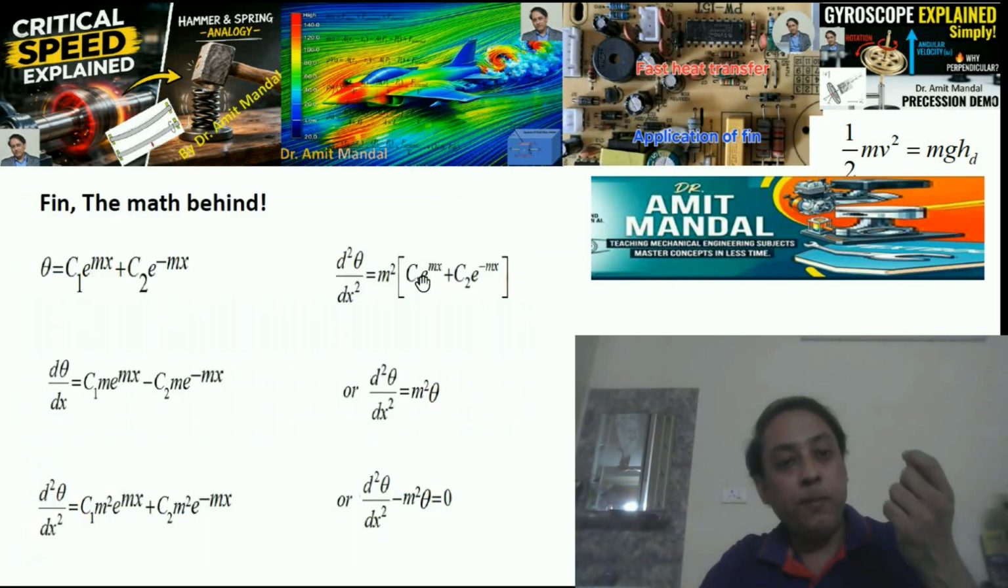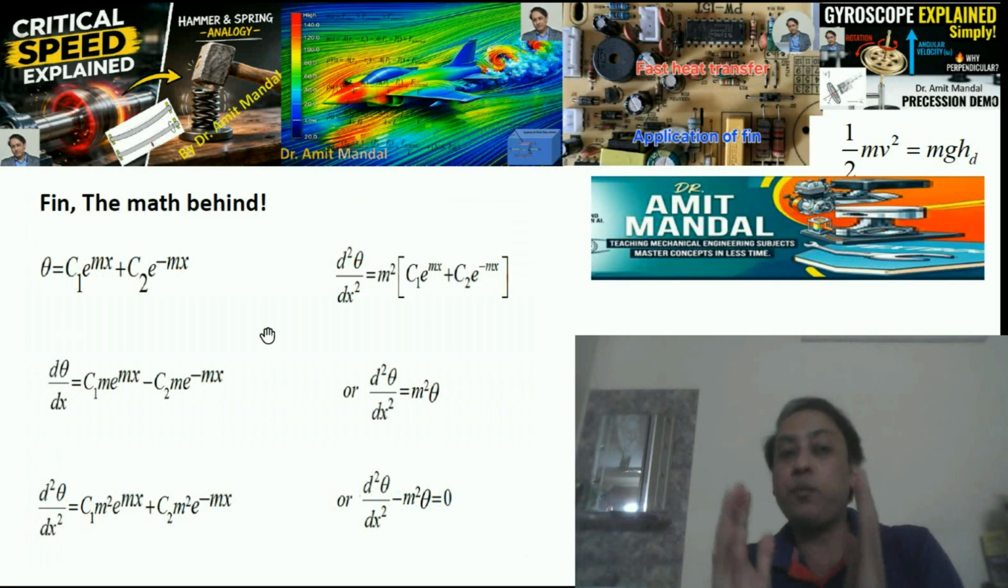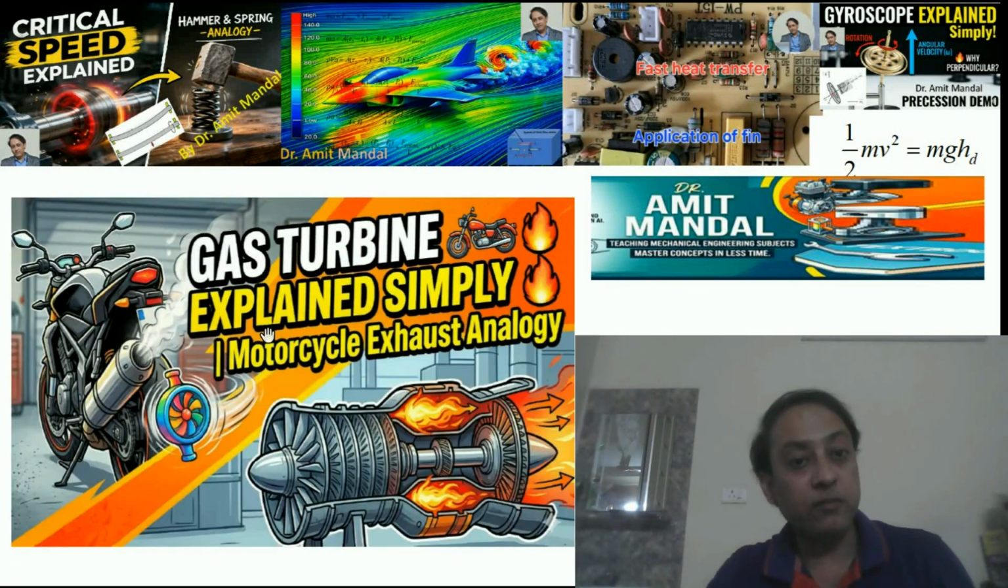Okay, and learn the mathematics behind the working of a fin. First, learn the basic maths and then learn how a fin works. Fin, which is applied for enhancing the heat transfer rate.